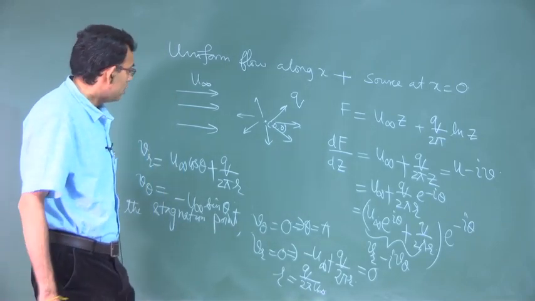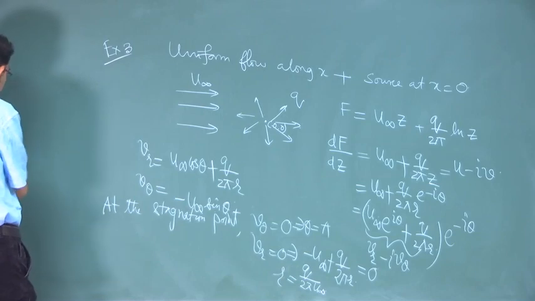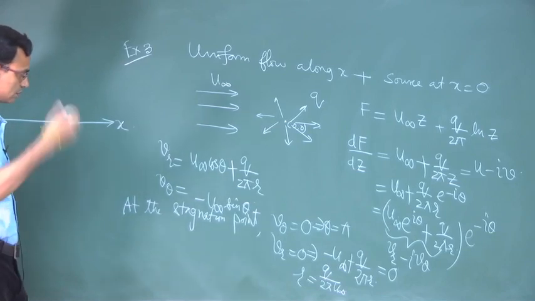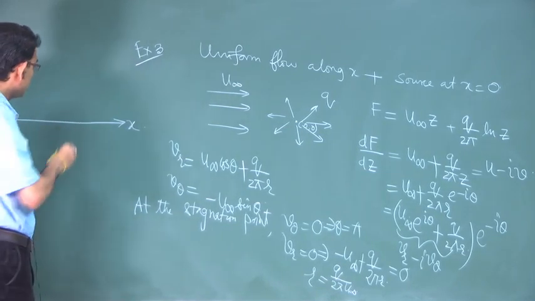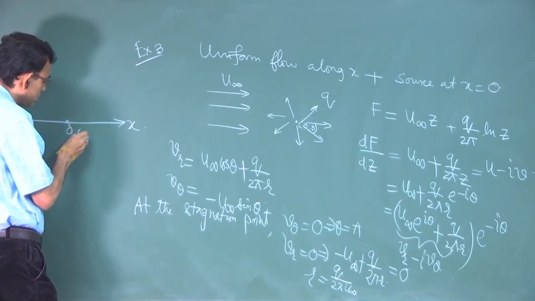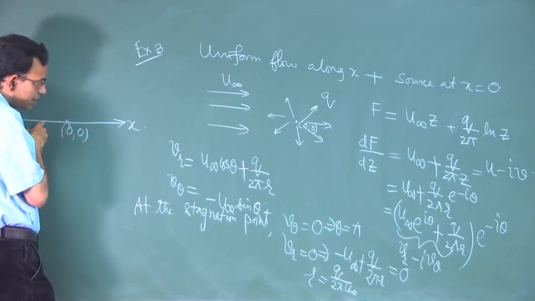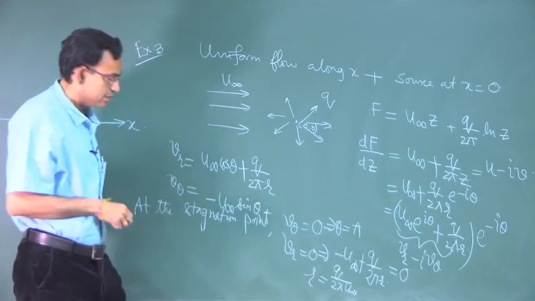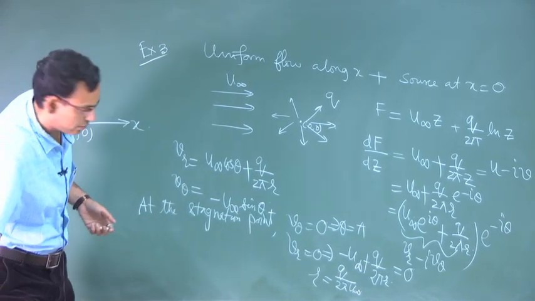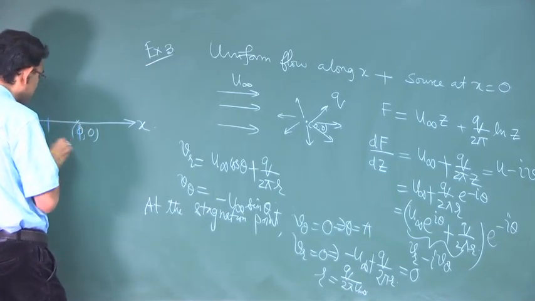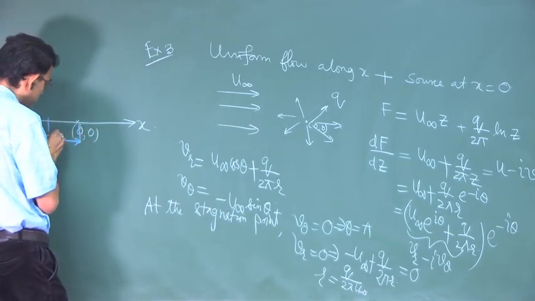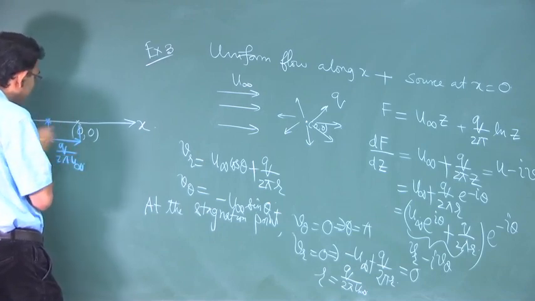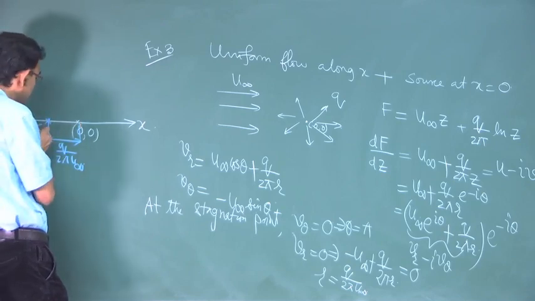Roughly speaking, this is the x axis, this is the origin, and from the origin the radial distance is q by 2 pi u infinity, on the x axis with theta equal to pi. So, this is the stagnation point.